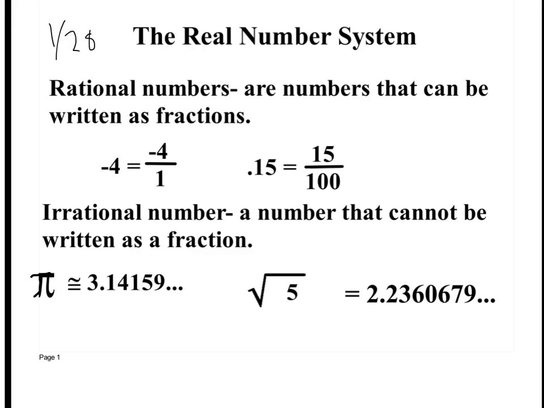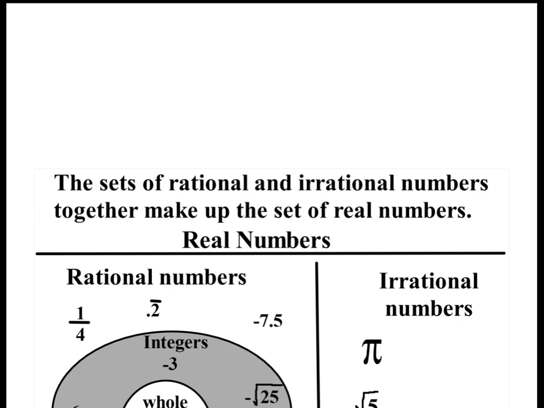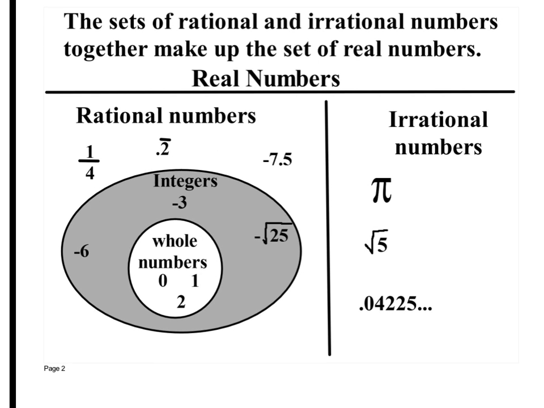The square root of 5 is kind of like that. It gives you 2.2360679 and on. Doesn't have a pattern. It doesn't repeat. It doesn't end. Right? It's a random number like that as well. So it can't be written as a fraction accurately. You need to copy this then.